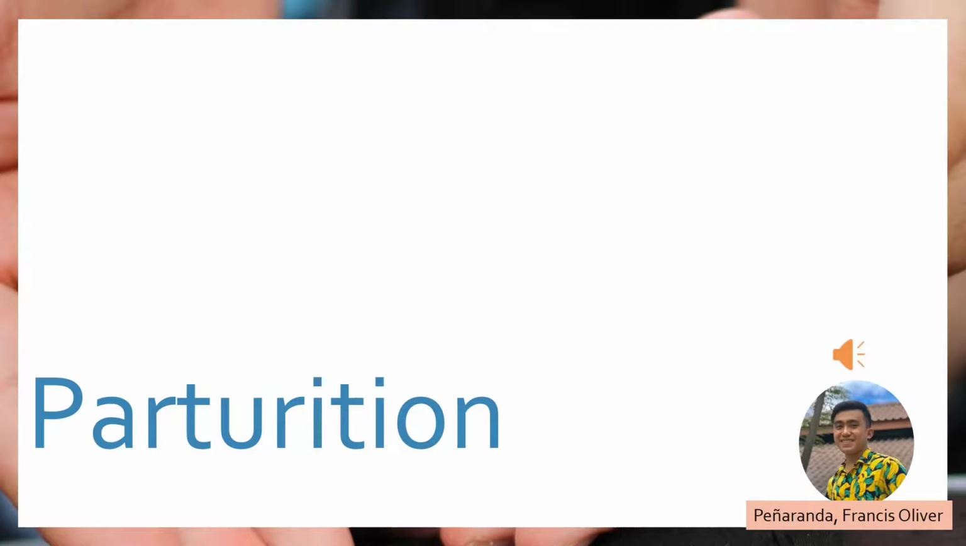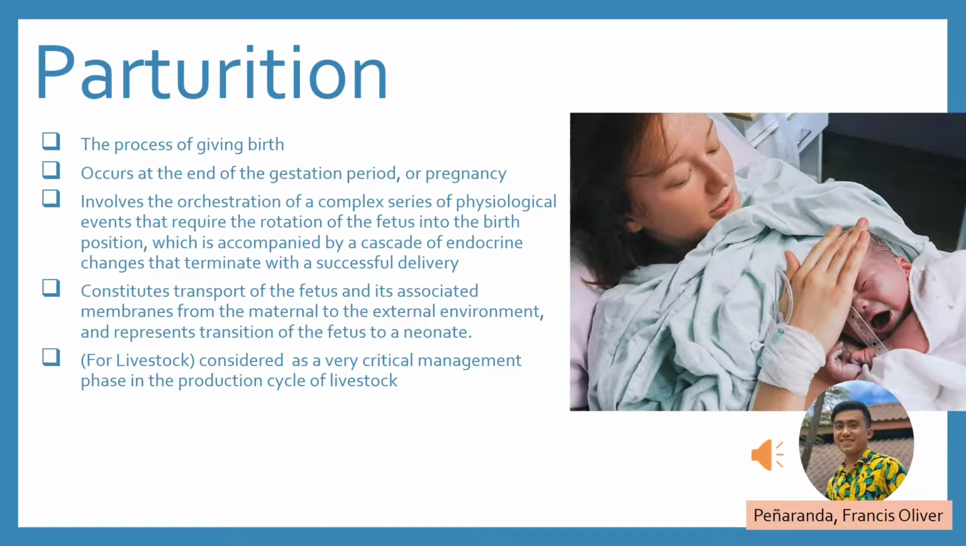Parturition. Parturition is the process of giving birth, occurs at the end of the gestation period or pregnancy, involves the orchestration of a complex series of physiological events that require the rotation of the fetus into the birth position, which is accompanied by a cascade of endocrine changes that terminate with a successful delivery, constitutes transport of the fetus and its associated membranes from the maternal to the external environment, and represents transition of the fetus to a neonate.